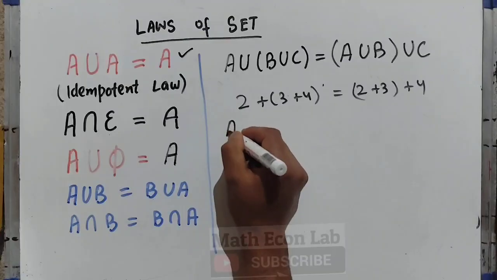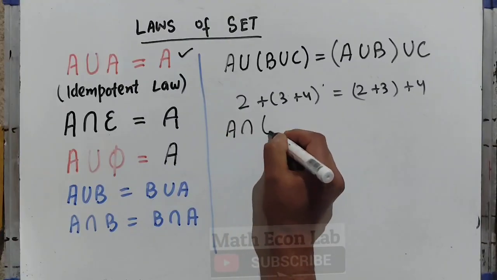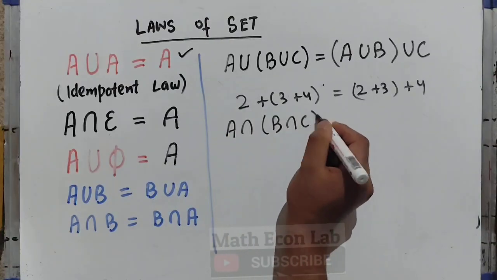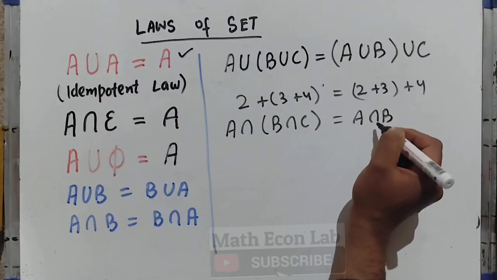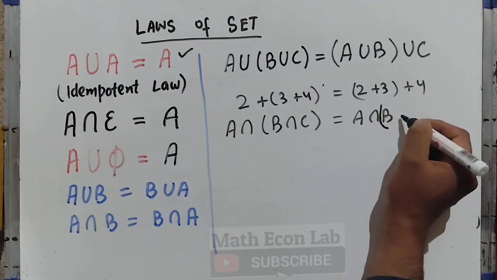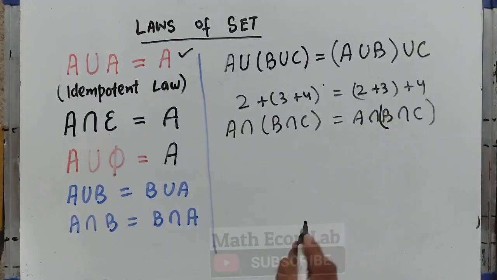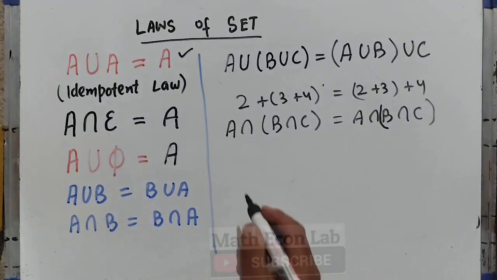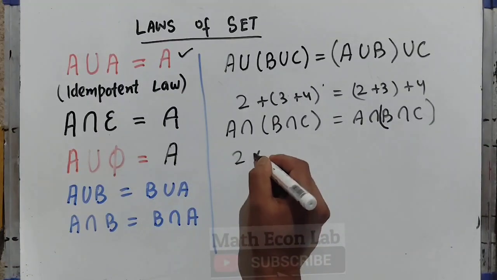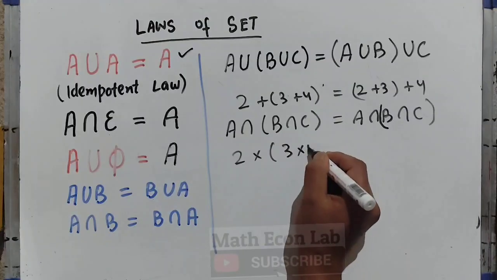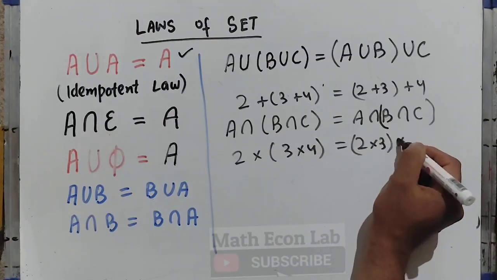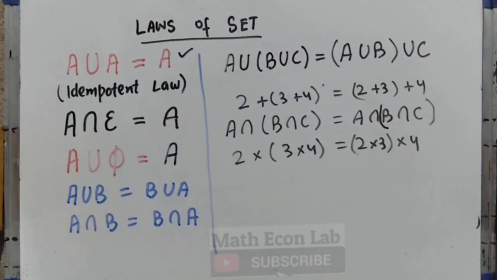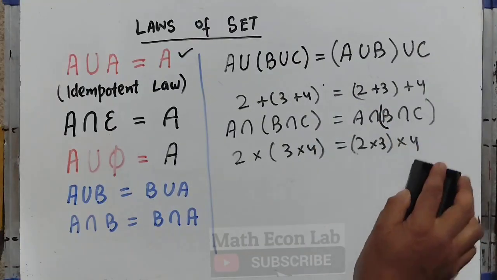Then we have (A intersection B) intersection C is equal to A intersection (B intersection C), like we do 2 into 3 into 4, which is equal to 2 into 3 into 4. These are called the associative properties.